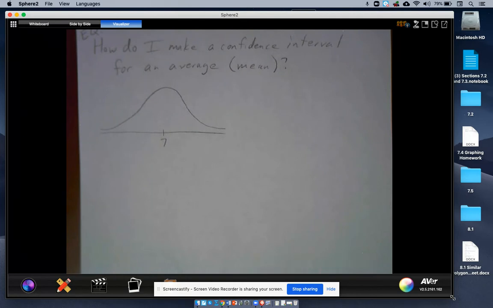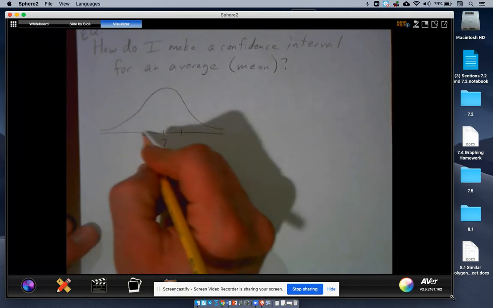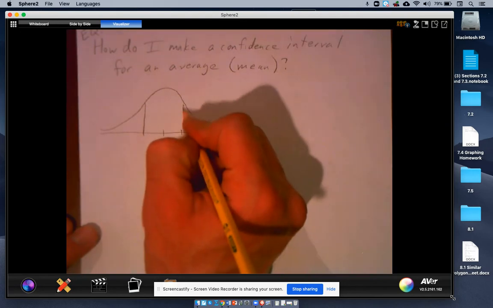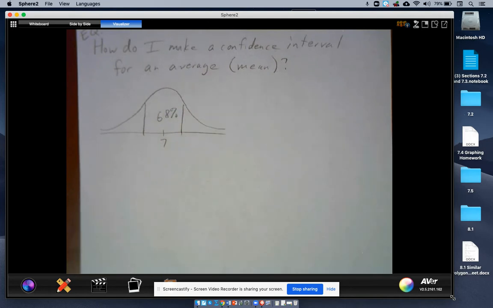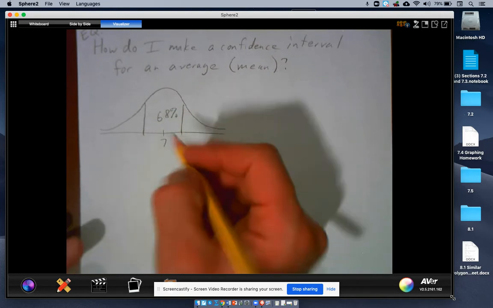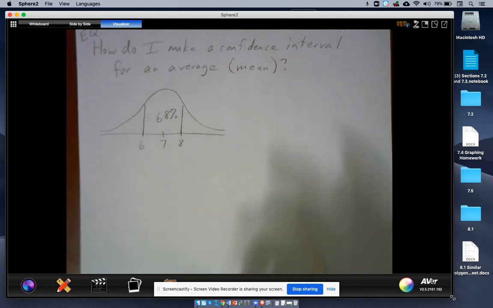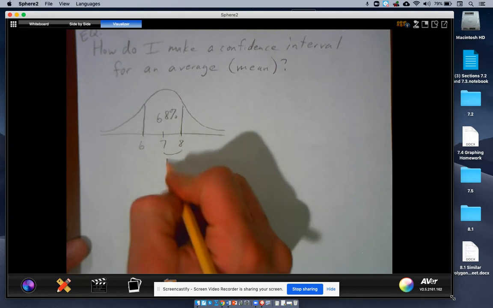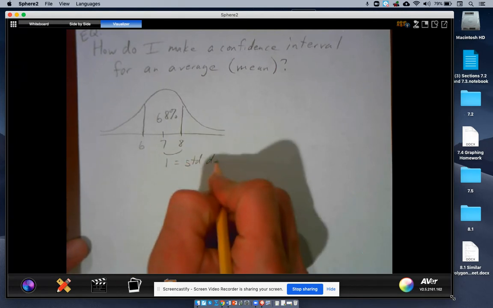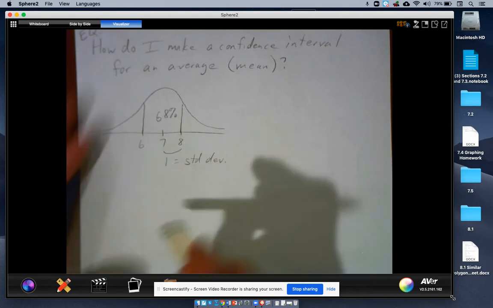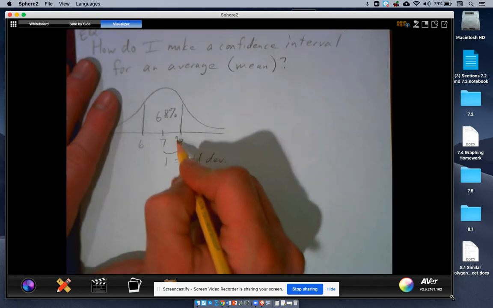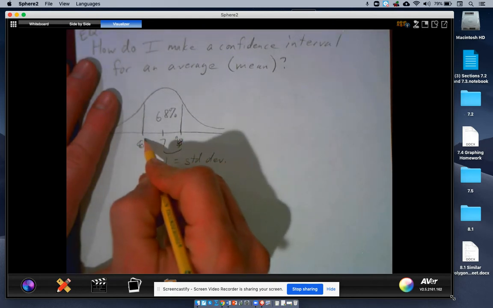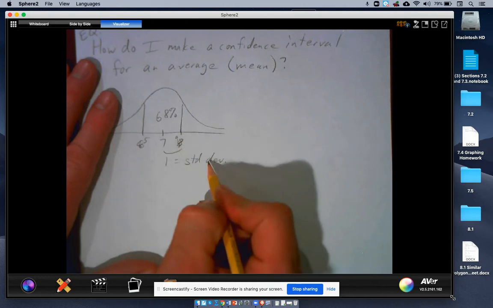And I want you to think, if I were to say, what 2 sizes would capture 68% of my data? That's how much a standard deviation would be. So if I ask 100 people, would 68% of them be between 8 and 6? If the answer was yes, then 1 shoe size is your standard deviation. Does that make sense? Now, if you thought, no, I'm going to capture 68% of my data between 7 and 9, and 7 and 5, then 2 would be my standard deviation.